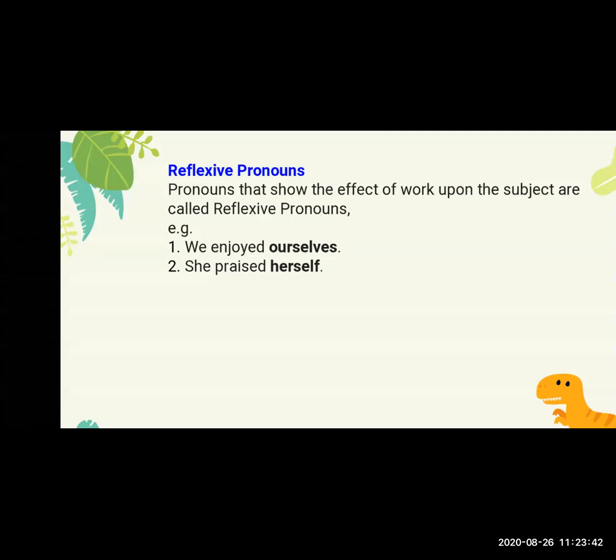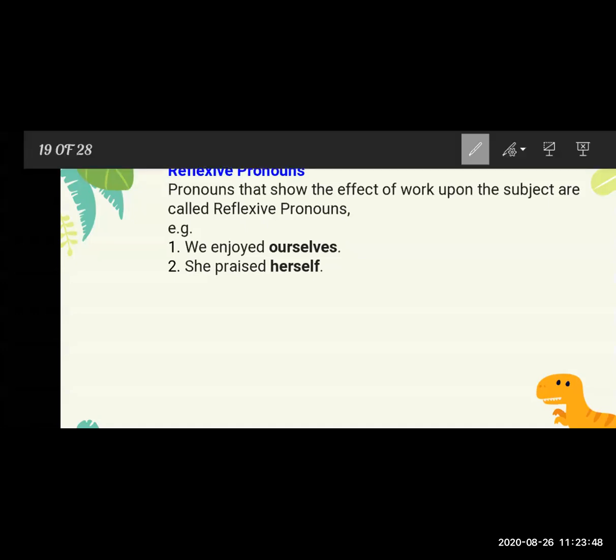Here herself is a reflexive pronoun, reflecting on she. It means she is telling only about herself. She praised herself, that is a reflexive pronoun.